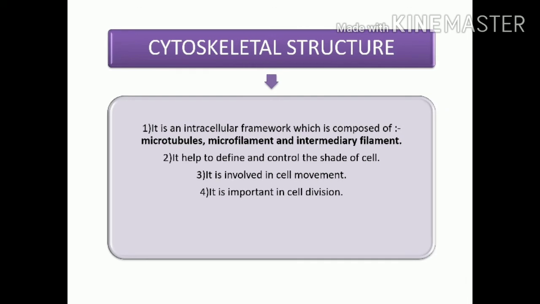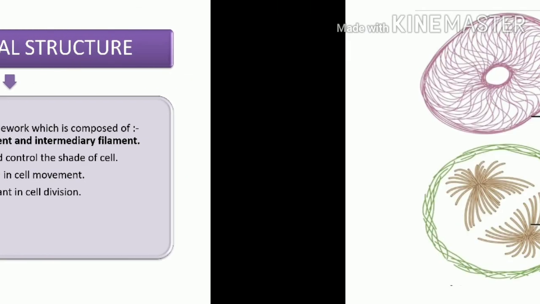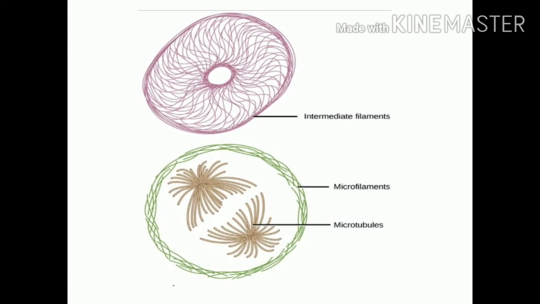Now, the cytoskeletal structure. It is an intracellular framework which is composed of microtubules, microfilaments and intermediate filaments. It gives structure or shape to the cell and is involved in cell movement. It is important in cell division also. As you can see in the picture, the intermediate filaments and microfilaments are present all over the cell, and these filaments provide structural support to the cell.